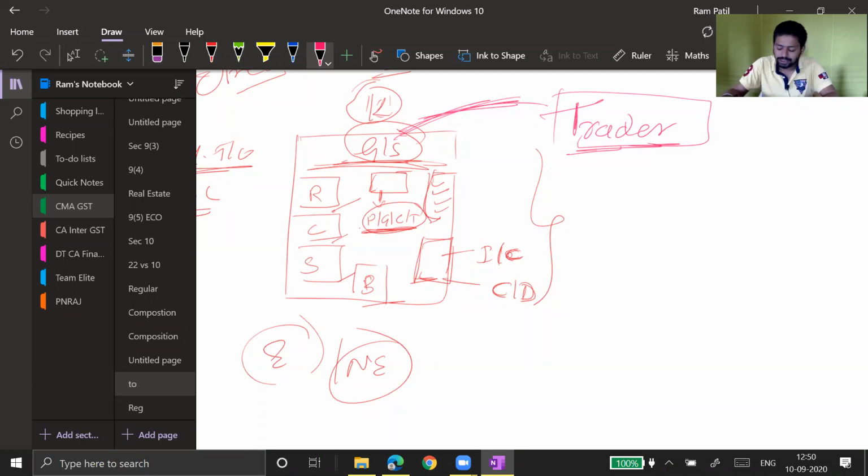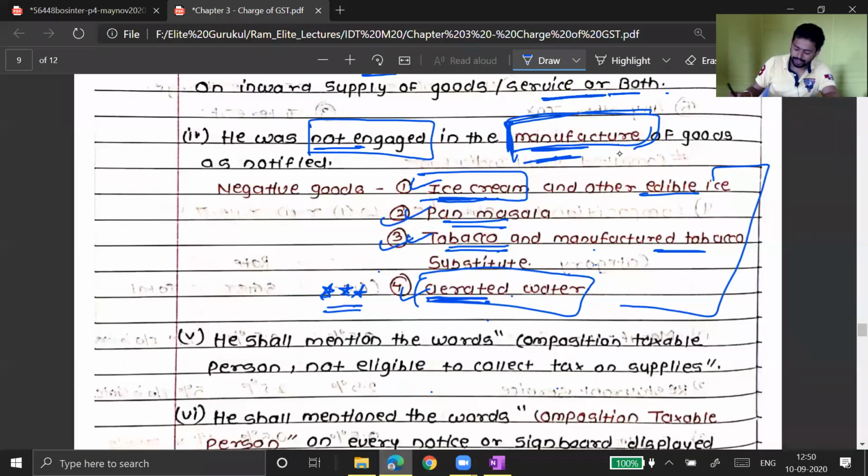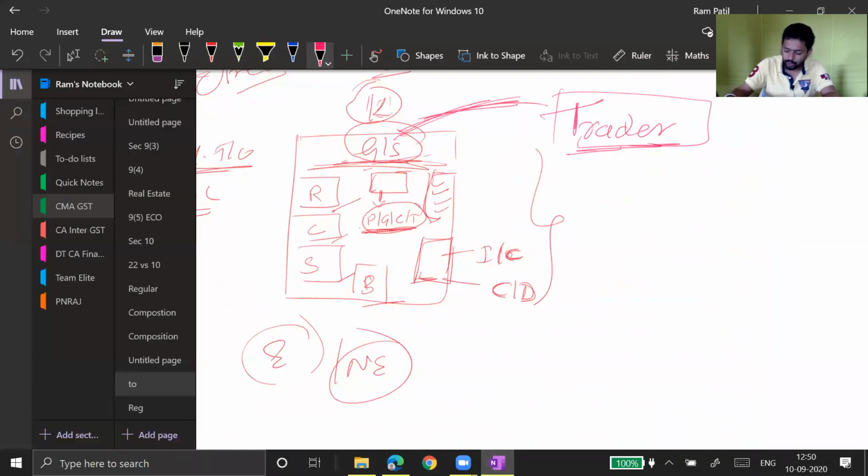So now again I am asking whether he is eligible or not eligible. The condition is he should not manufacture these four products. Whether this general store is manufacturing these products. Do you understand this? You need to have very keen attention toward these languages.